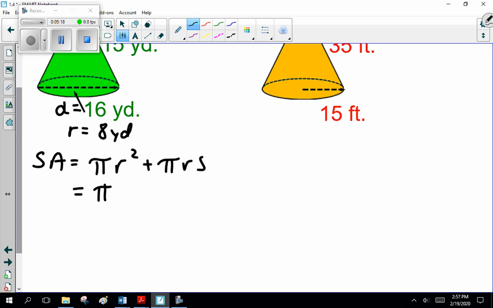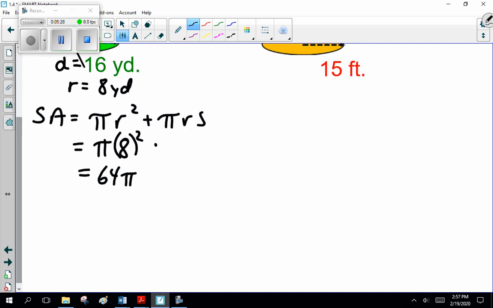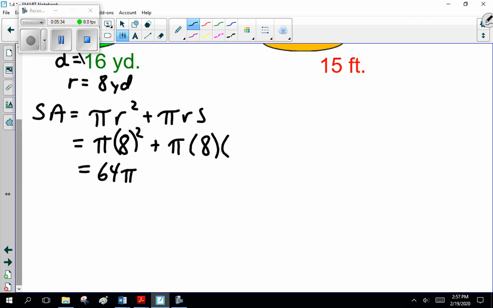Now, as I was saying before, pi times 8 squared, or 64 pi. This is the way I was taught to do it, and I'm still doing it. 8 times 15 is 120, isn't it? So 184 pi. What answer did you guys get?